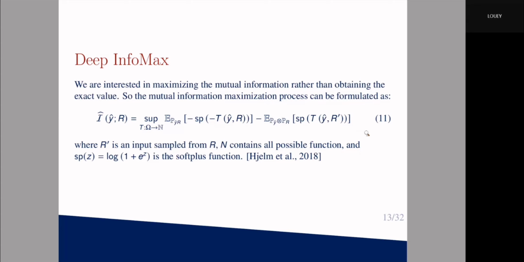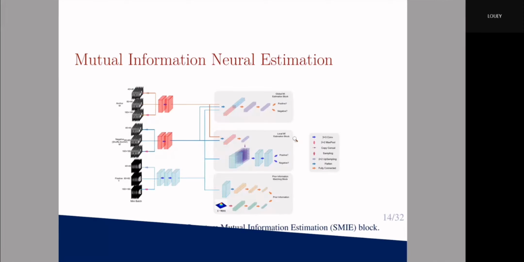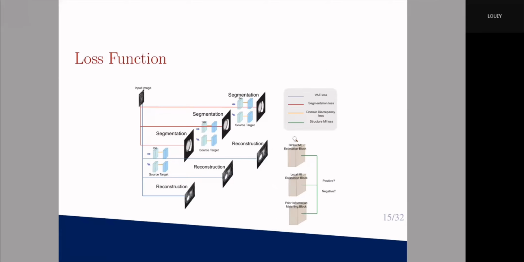So we want to maximize the mutual information of positive pairs and minimize the mutual information of negative pairs. Here are 3 blocks, including the global mutual information estimation block, the local MI block, and the provincial information matching.